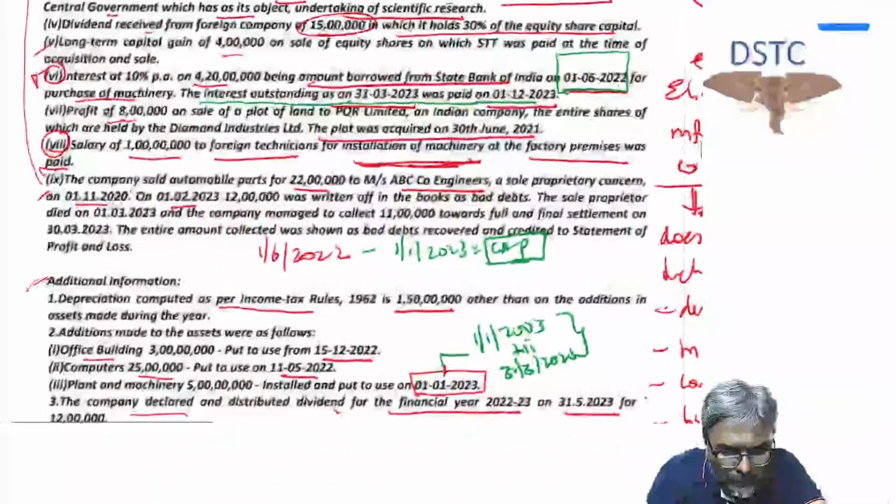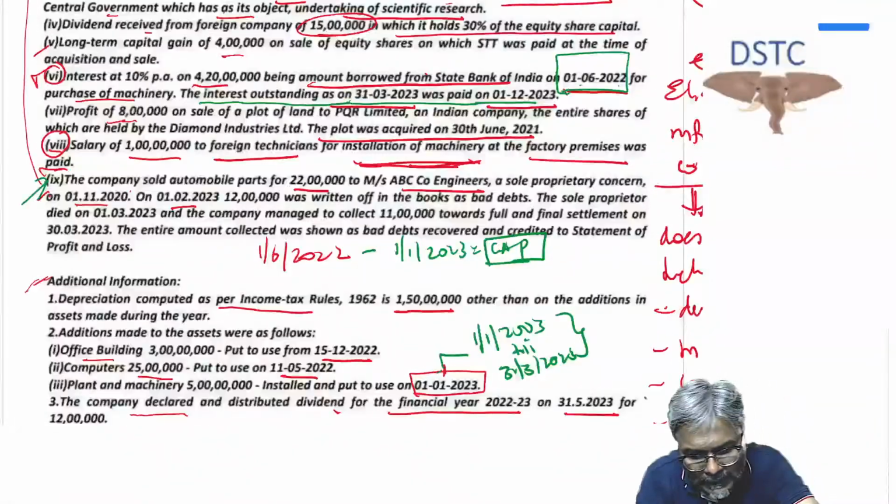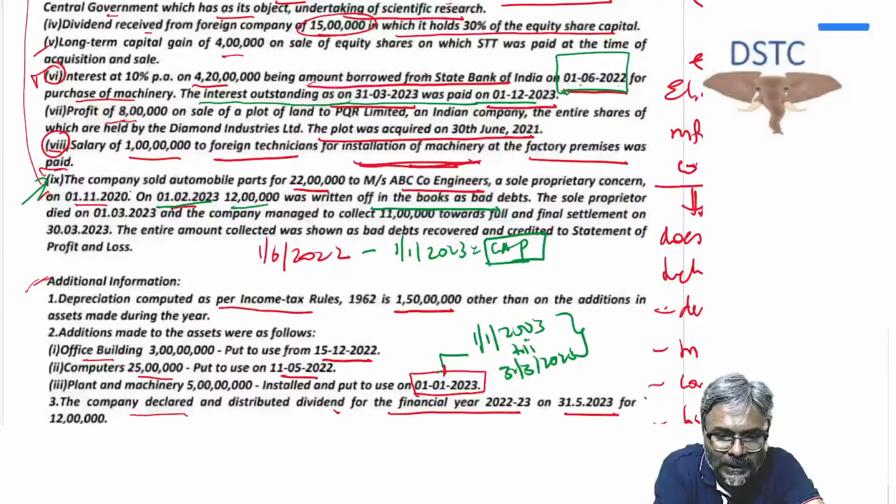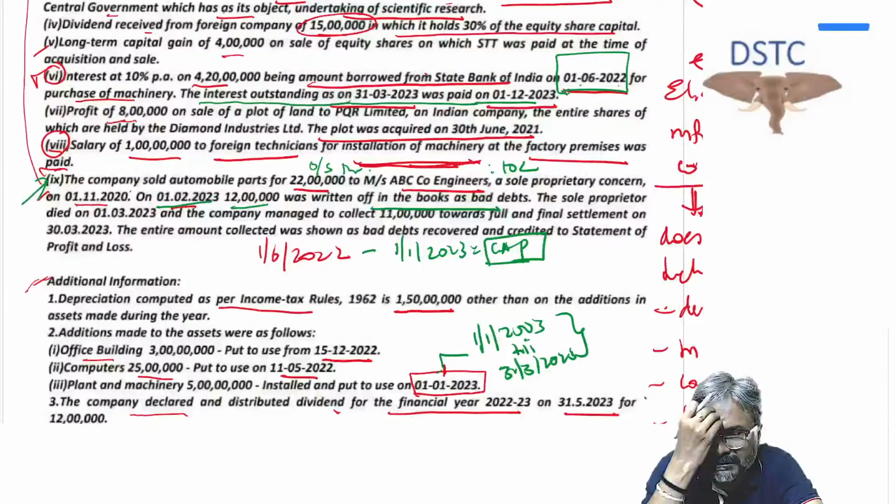So the company sold, students, adjustment number 9. The company sold automobile parts for 22 lakhs to Messrs. ABC Co-Engineers, a sole proprietary concern, on 1st of November 2020. On 1st February 2023, 12 lakhs was written off in books as bad debt. So out of 22, 12 lakhs has been written off. So how much is outstanding debtors after write-off? Outstanding debtor after write-off is 10 lakhs.